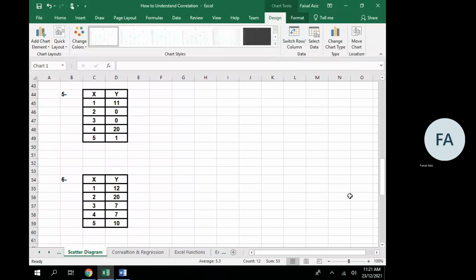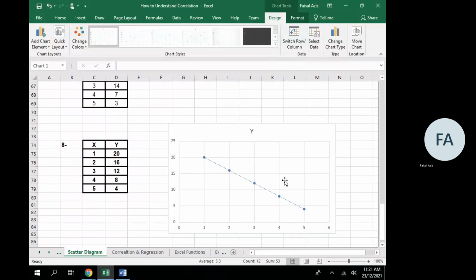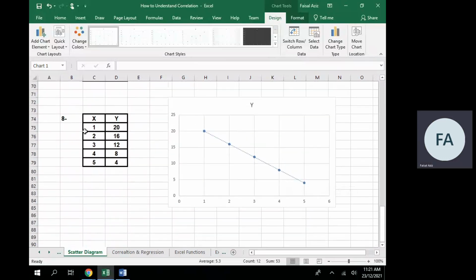Now, if you look at this data, I've already drawn a graph as I explained earlier. You can see that these points from left to right have a downward trend, and the trend line also shows it. All the points are on the line, so it shows a very strong negative correlation because the slope of the line is downward from left to right.